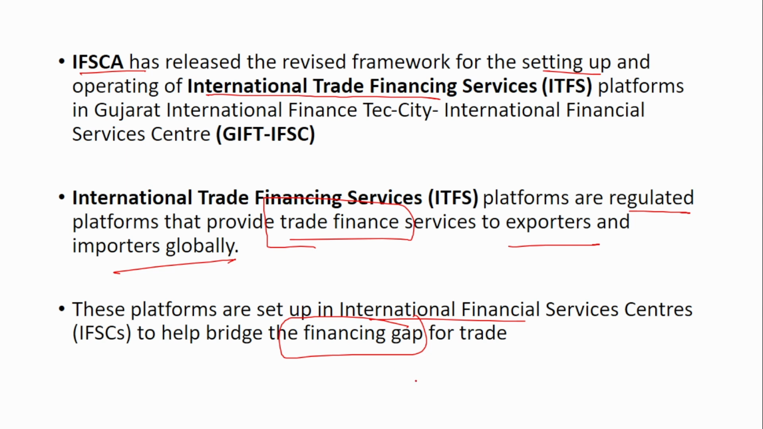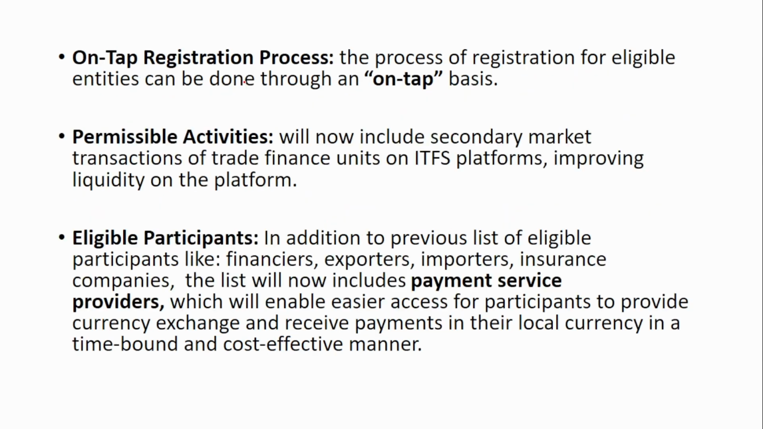So exporters and importers are in need of finance, right? So this will help in providing the finance services to the exporters and the importers. So what are the changes that have been brought in? First is on-tap registration process. The process of registration for eligible entities can be run on an on-tap basis. On-tap basis means it will be available throughout the year. So anytime the entity can avail for a license. That is what this means. On-tap means it is available throughout the year.